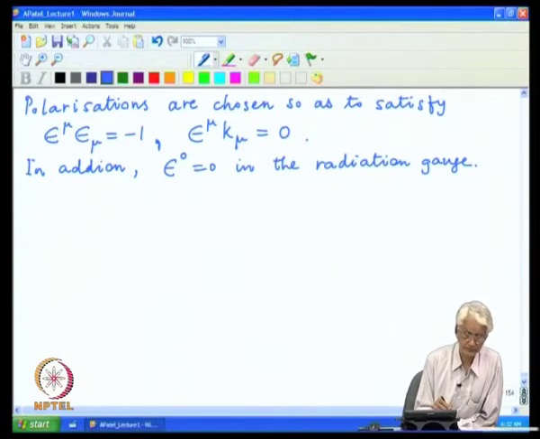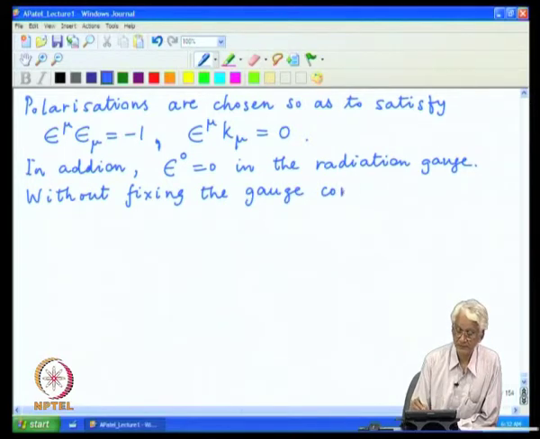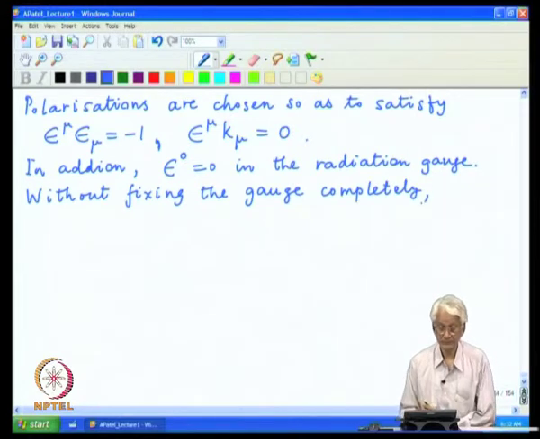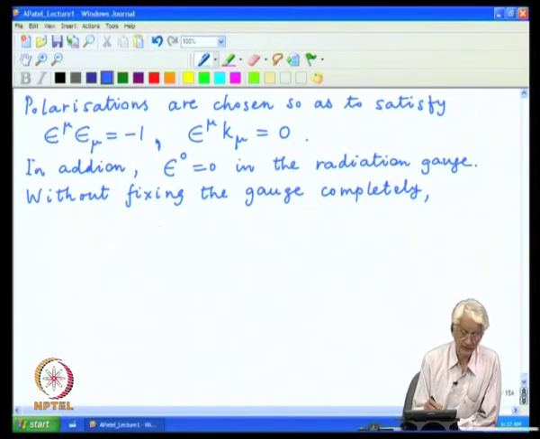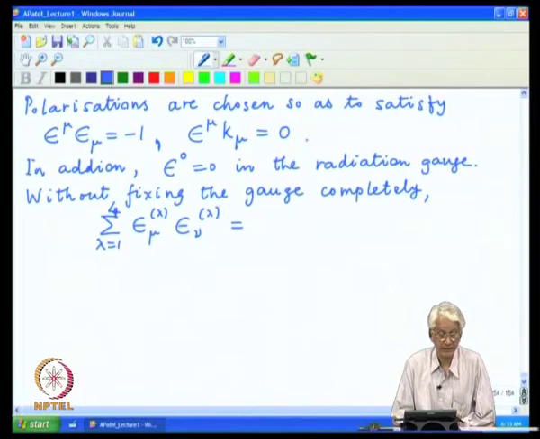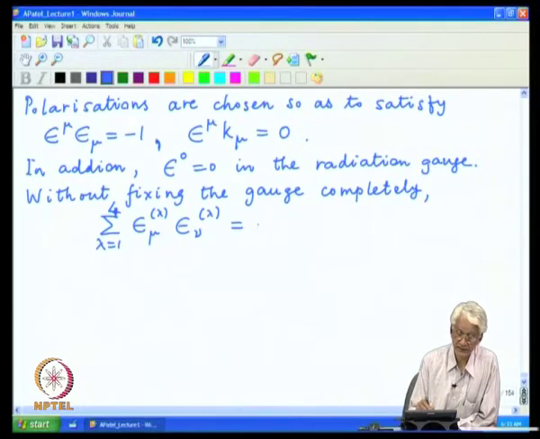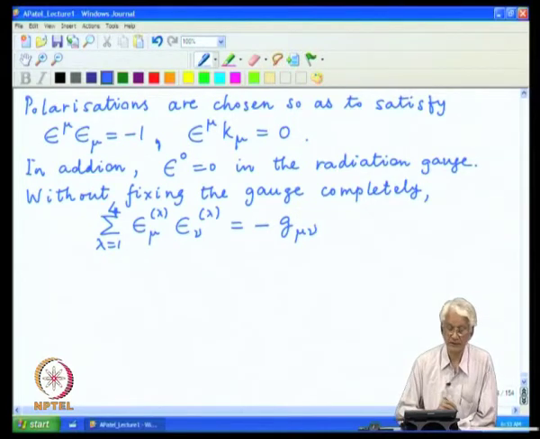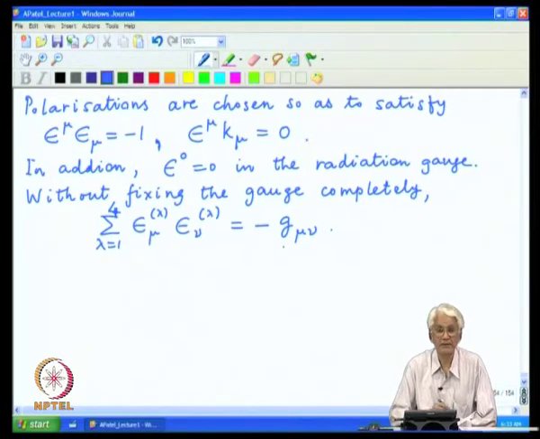So, if one sticks just to the Lorentz covariant description, then one has the summation over 4 different choices of epsilon mu, and the identity which is important is this so called completeness relation between these 4 degrees of freedom, and this equals minus the metric tensor.